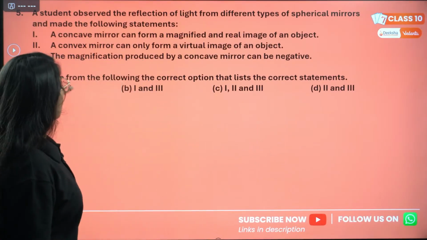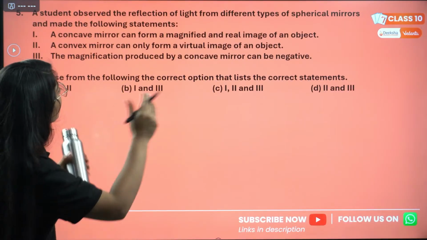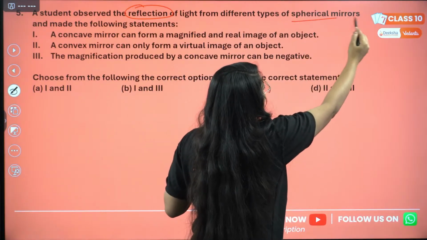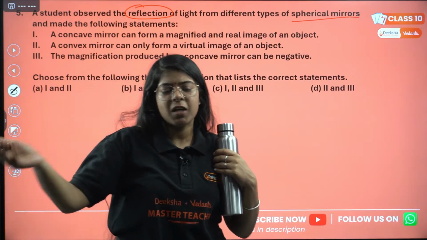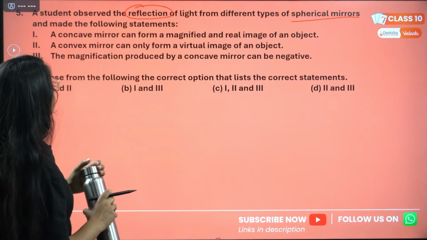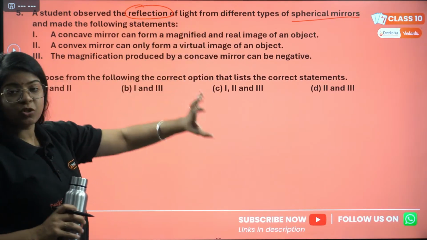Okay? Now answer me this. A student observed the reflection of light from different types of spherical mirrors. We have just two types of spherical mirrors, concave and convex. Now he made the following statements. A concave mirror can form a magnified and real image of an object.